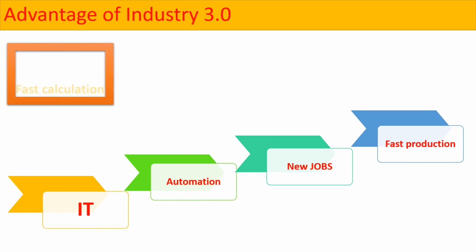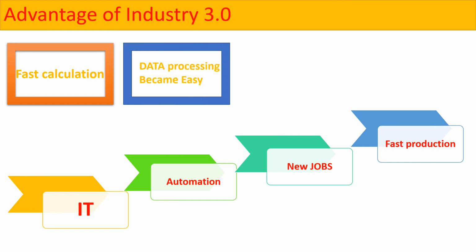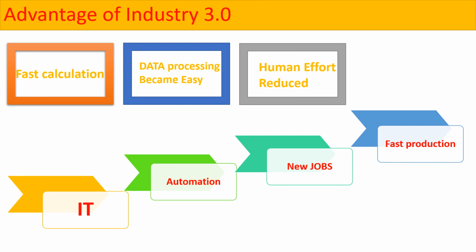Apart from that, it made our calculation very fast, and data processing became easy, because before computers it was taking a lot of time to calculate simple things and process the data. After the invention of this technology, it became very easy to calculate and process the data in a very short interval of time. The third one is that human effort reduced, because to calculate so many things a lot of humans were required and a lot of effort was used, but computers made it very easy and very systematic.